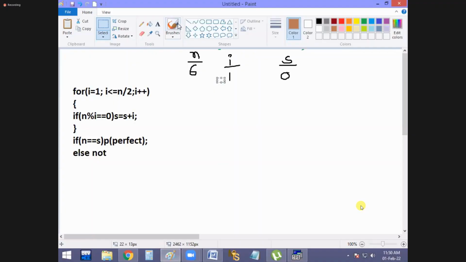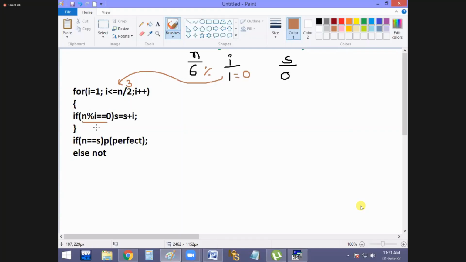Right. 1 less than or equal to 3, condition true. Okay. Now checking n percentage i. 6 % 1 is 0. Condition true, no? 0 equal to 0, yes. When the condition is true, s plus i. Already the s value is 0, plus i value 1. Later i plus plus.